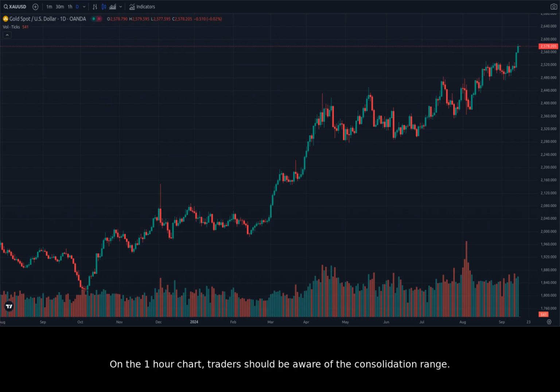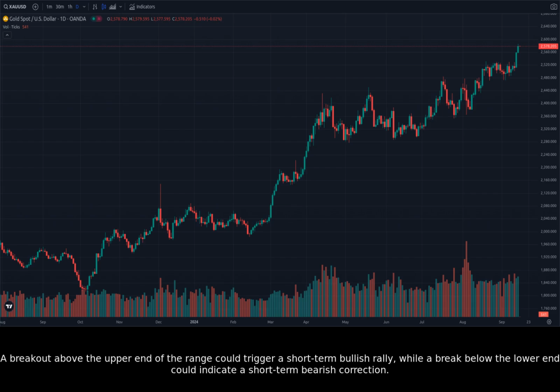On the 1-hour chart, traders should be aware of the consolidation range. A breakout above the upper end of the range could trigger a short-term bullish rally, while a break below the lower end could indicate a short-term bearish correction.